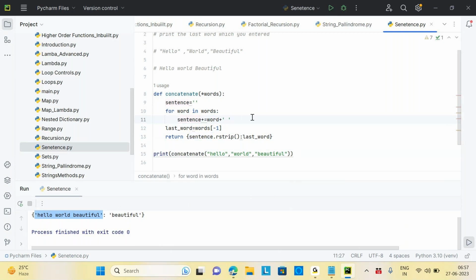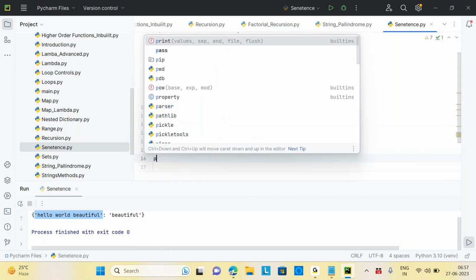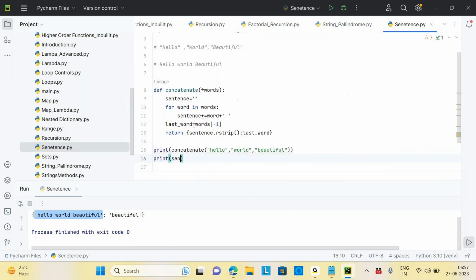Just tell me yes or no. After this, if I say print sentence, ideally it should give me the same output I'm expecting, the concatenation. Correct? Yes, sir, for the logic it should. But are you following me? Yeah, I'll come to that.